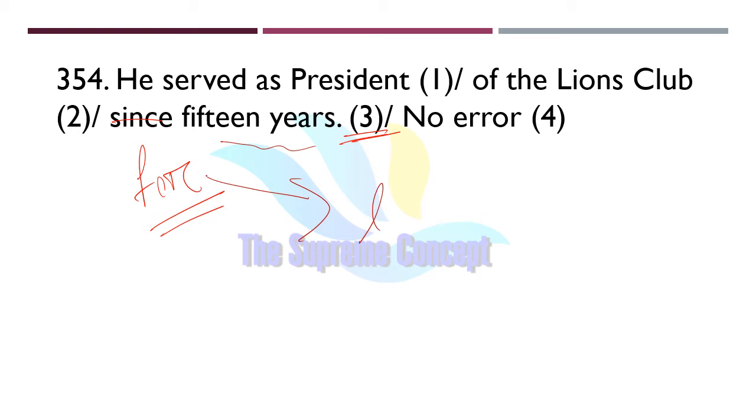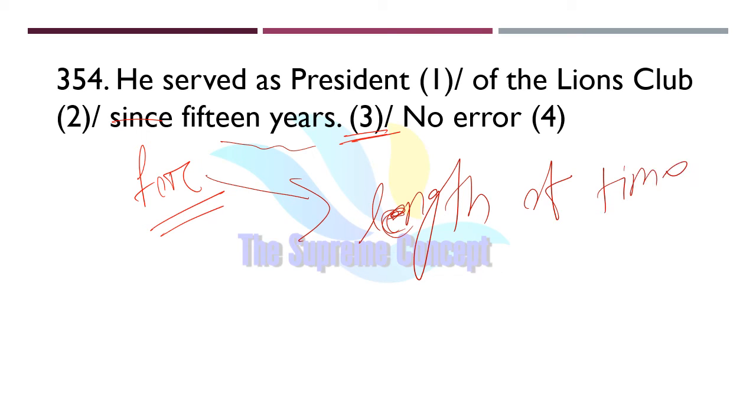Length of time, whereas since is used for showing a past time until a later time, like until now. But here for is the correct usage.